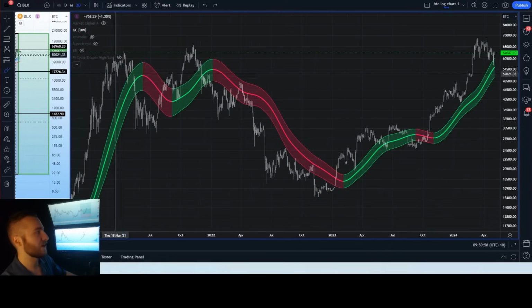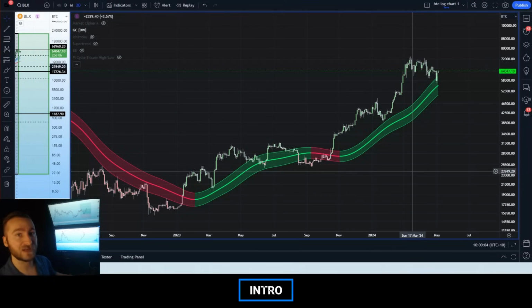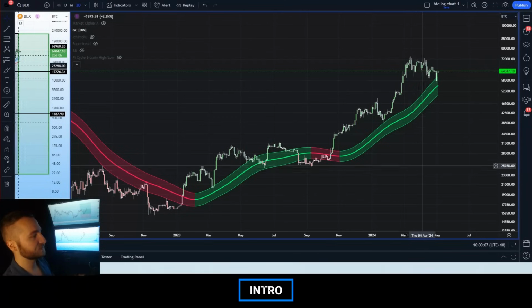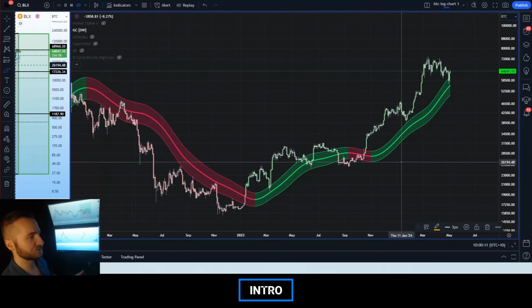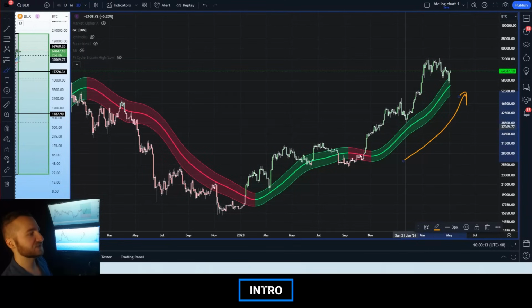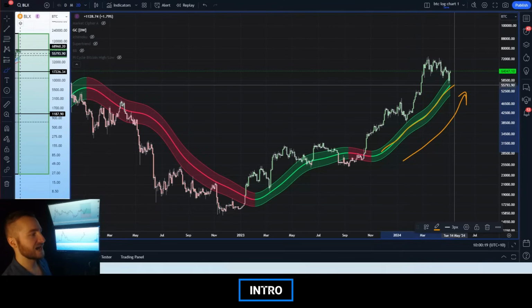So let's talk about now what the Gaussian channel has shown us historically, and how we can use historical data to justify potential movements in the future. As we can see, the Gaussian channel is currently pushing upwards. Not only is the Gaussian channel green and pushing upwards, the price action has remained above the midline. And I want to really make you aware of that midline, the solid line in the middle of the channel. We have remained above it.